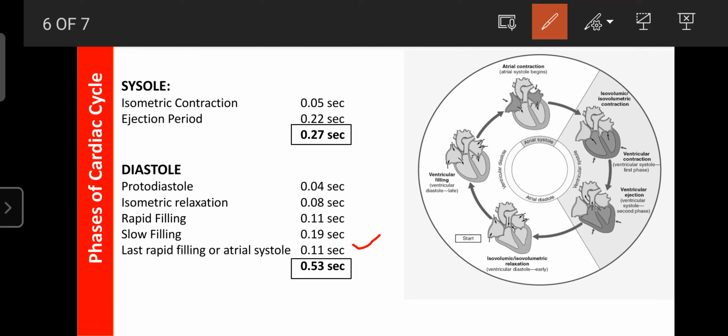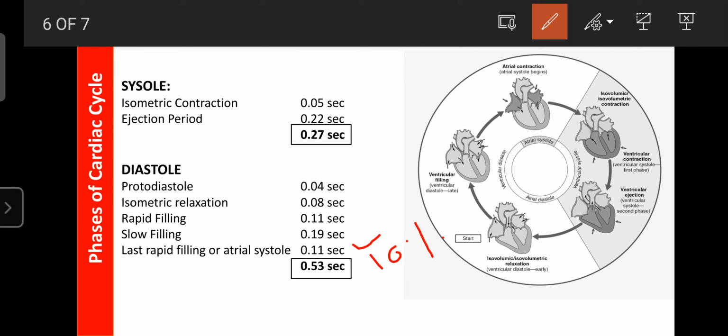Here, the tricuspid valve and bicuspid valve are open, and the pulmonary valve and aortic valve are closed. So during the atrial systole, about 10% of the blood from the atria can enter the ventricles.